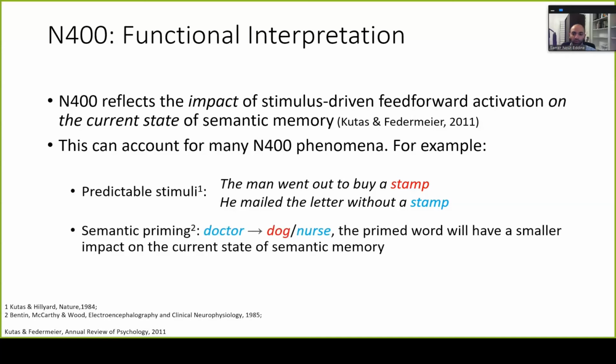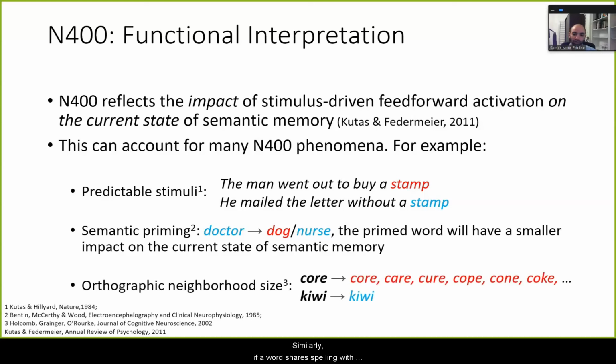So if you read the word doctor, a set of semantic features like hospital, medicine, and so on might be co-activated in semantic memory along the way. Now, because many of these medical semantic features are already active, reading a related word like nurse is expected to have a smaller impact on semantic memory than reading an unrelated word like dog.